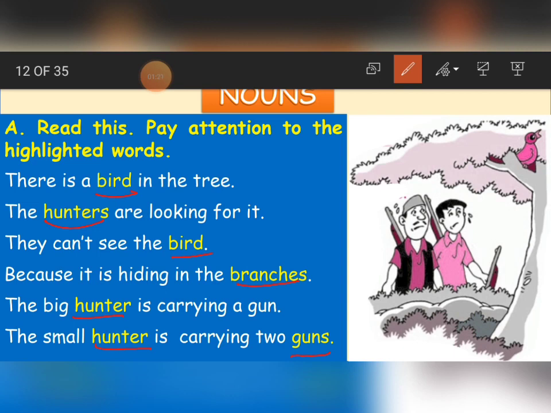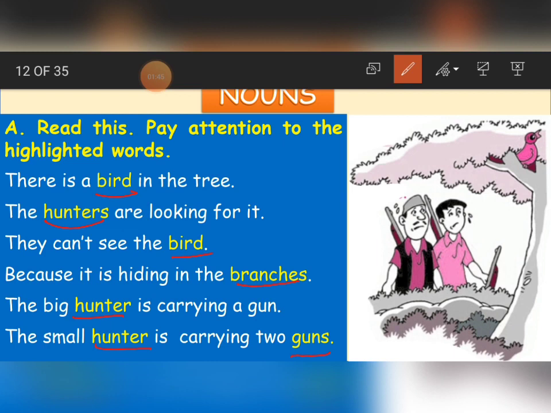Are you able to find the difference between these nouns? Yes, what is it? Some nouns are written in singular form and some nouns are written in plural form.